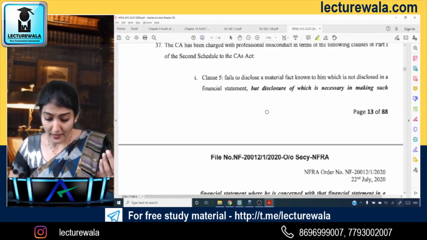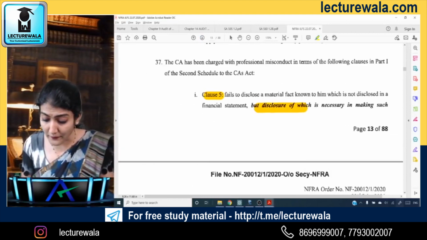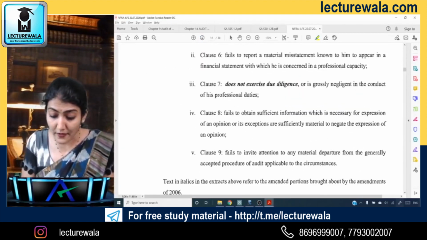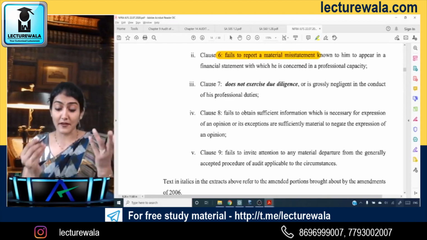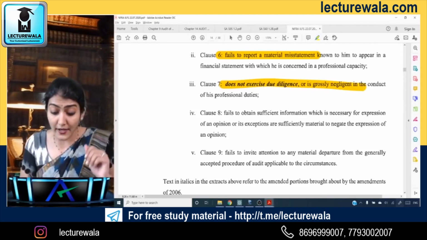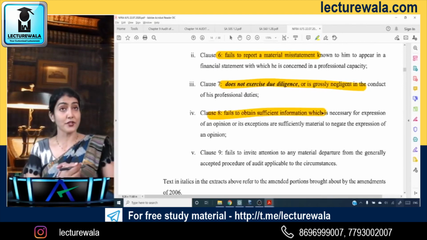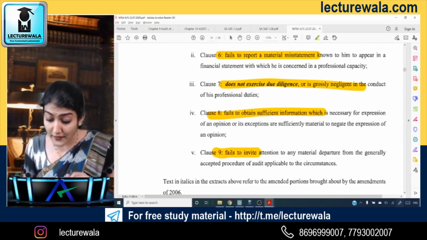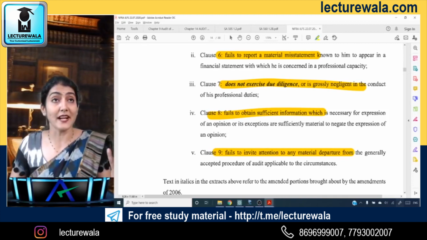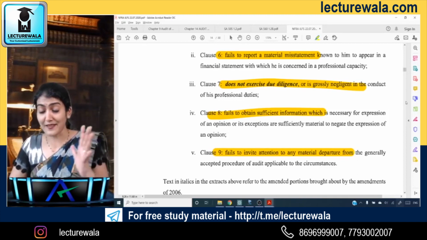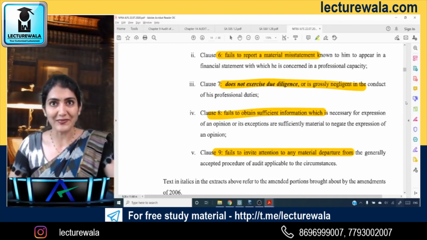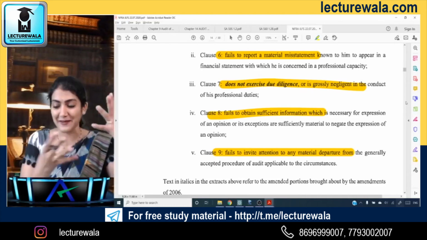Over here: fails to disclose a material fact, clause 5. Then clause 6, as I was just saying, fails to report a material misstatement. Clause 7, does not exercise due diligence or is grossly negligent. Clause 8, fails to obtain sufficient information. Clause 9, fails to invite attention to any material departure. Whatever we study in our CA final audit syllabus is not altogether theoretical; rather it is most practical. When studying, it looks like theory, but it has a lot of practical application.